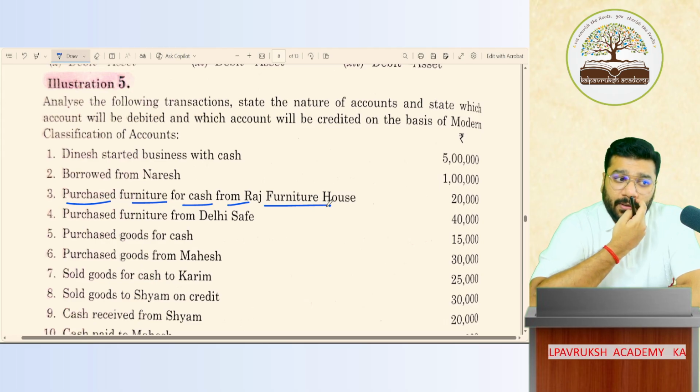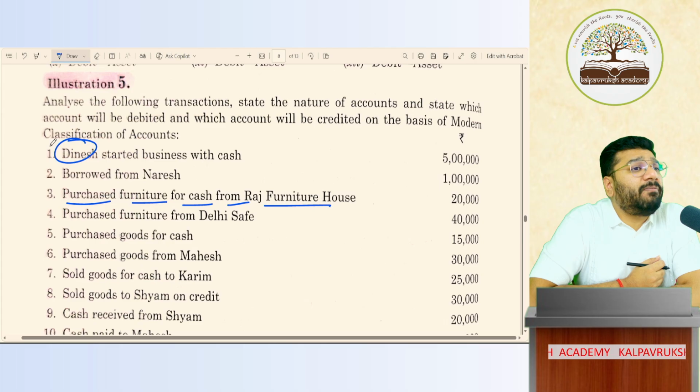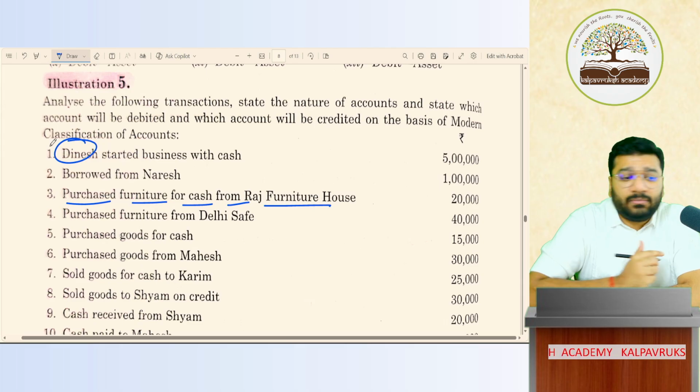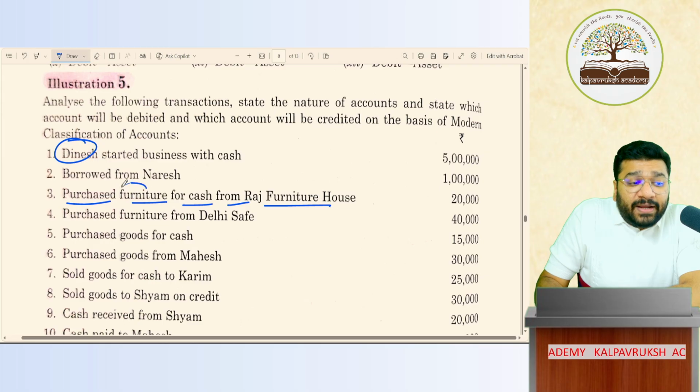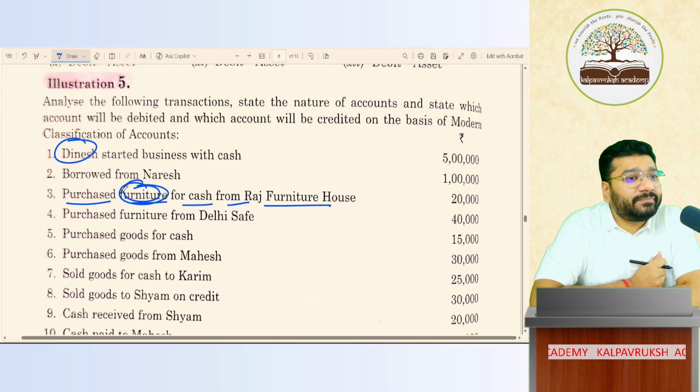Now, my question to all of you: anywhere in the question have they mentioned that Dinesh is into the business of buying and selling furniture? Online people, have they mentioned? No. This furniture we are buying, I'm not buying with the intention to sell. But what is the intention? To use the furniture. Will I use the furniture only for 1 year, or for more than 1 year? More than 1 year. So it becomes your asset.